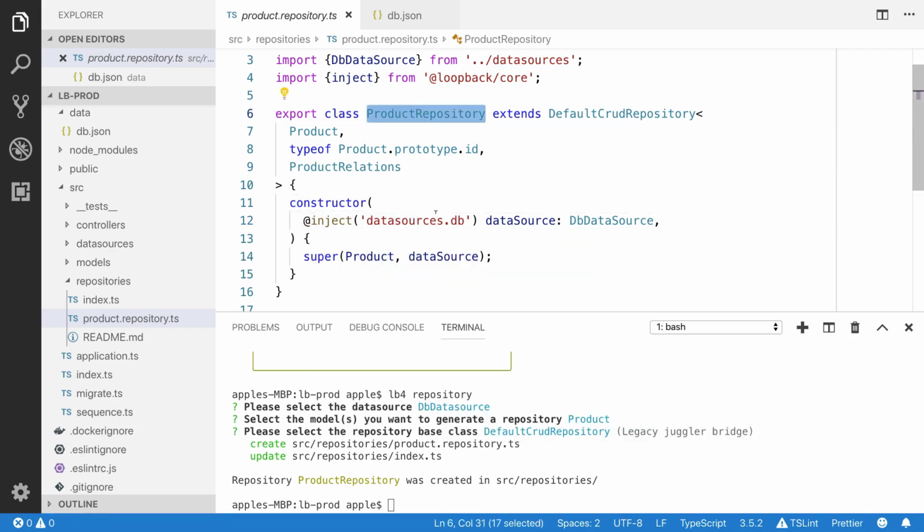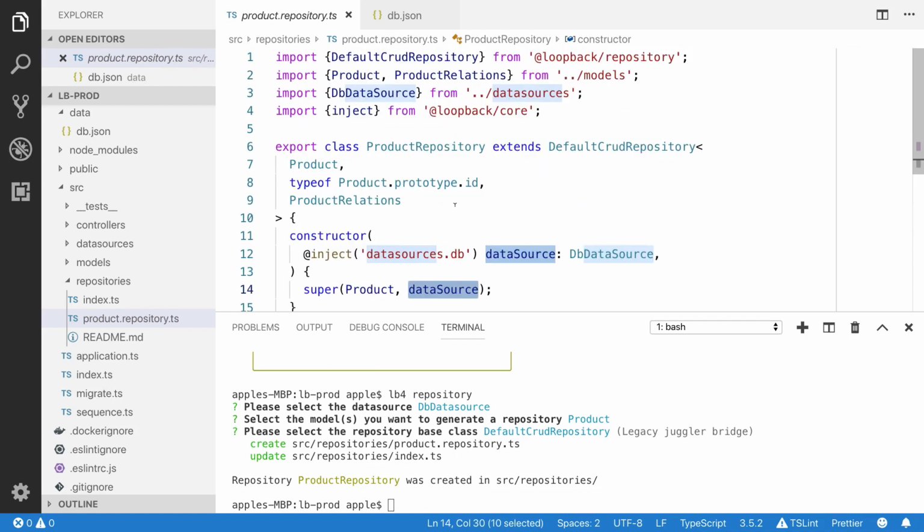This product repository is going to use this db data source, which is our in-memory data source. It is going to provide the CRUD operations for this in-memory data source for this product model. It is going to call this super constructor by passing the product and the data source.